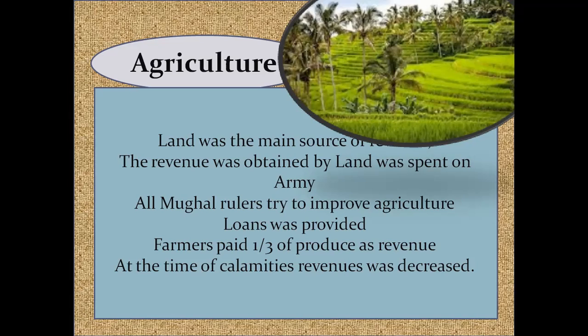In the British time, the farmer had to pay the revenue whether they got income or not. But in the Mughal time, it was not like that. When they were not able to pay, they were exempted. At the time of calamities, revenue was decreased, so they need not pay more. So this was the total administration system at the time of Aurangzeb. At the end, we come to know that Aurangzeb's administration and army, everything was strong, and the only thing was that he was intolerant.